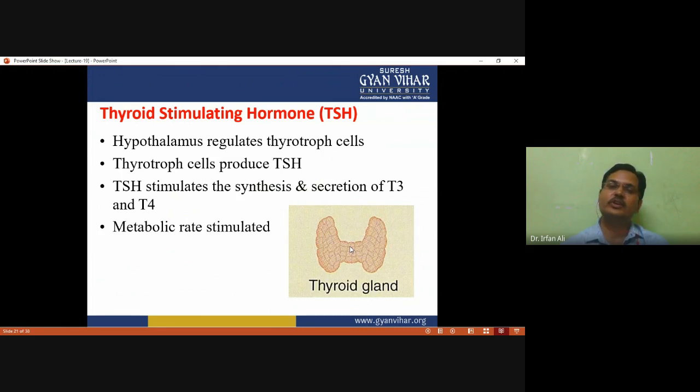Okay, and thyroid stimulating hormone is secreted by the anterior pituitary, and the hypothalamus regulates thyroid cells to secrete thyroid stimulating hormone. This thyroid stimulating hormone controls the release of T3 and T4 hormones, and these hormones regulate metabolism in the body.